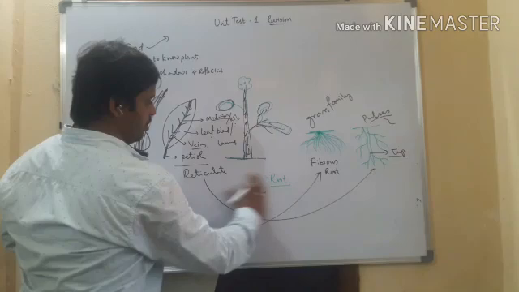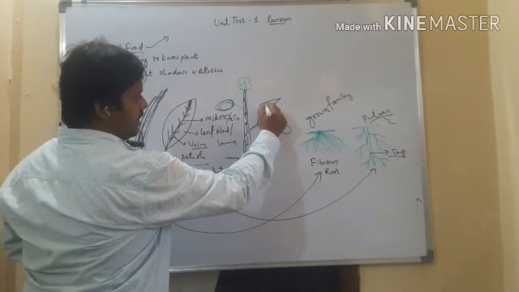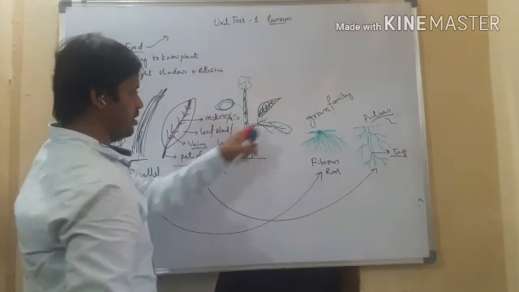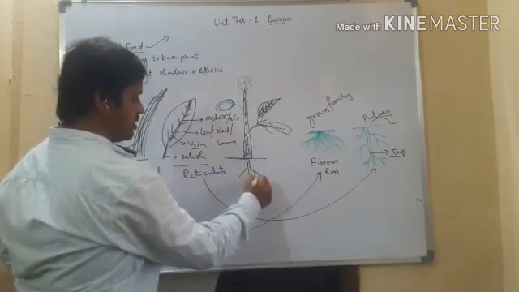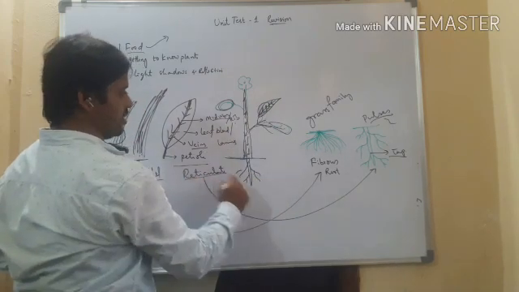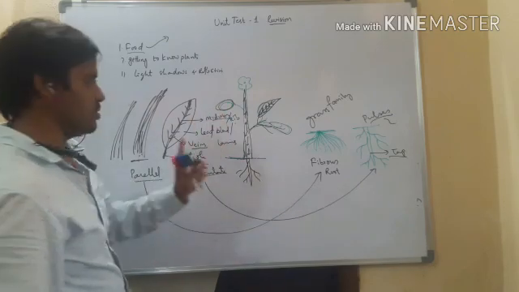Now, even if I hide the root, if I ask you, see that here the leaves contain reticulate venation, then what is the kind of root? Absolutely, it is the taproot system. Why? Because the leaves have reticulate venation. If they have parallel venation, then it is the fibrous root system, right?